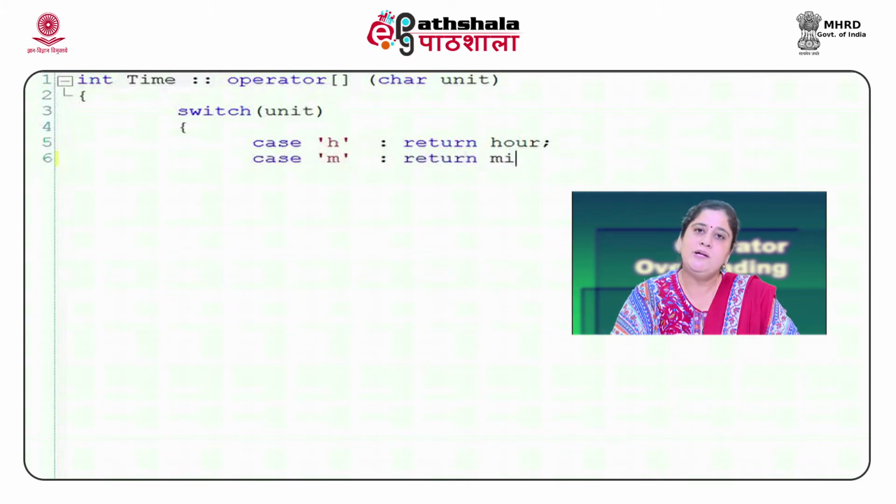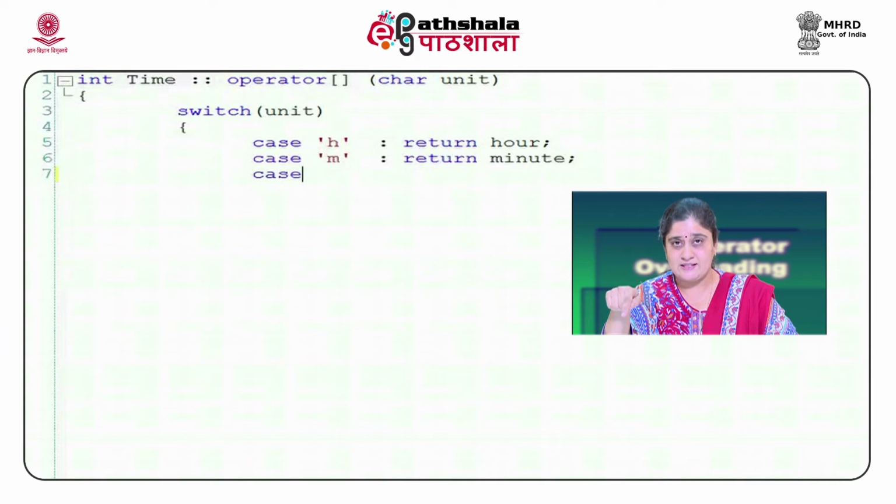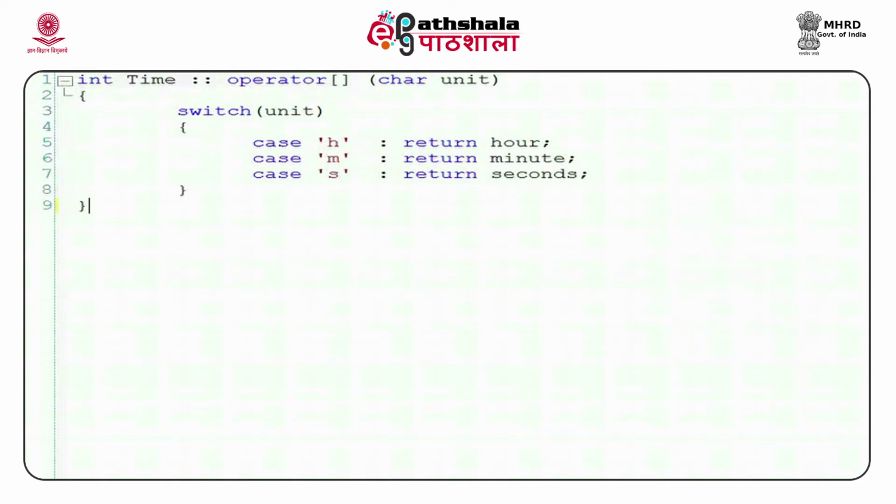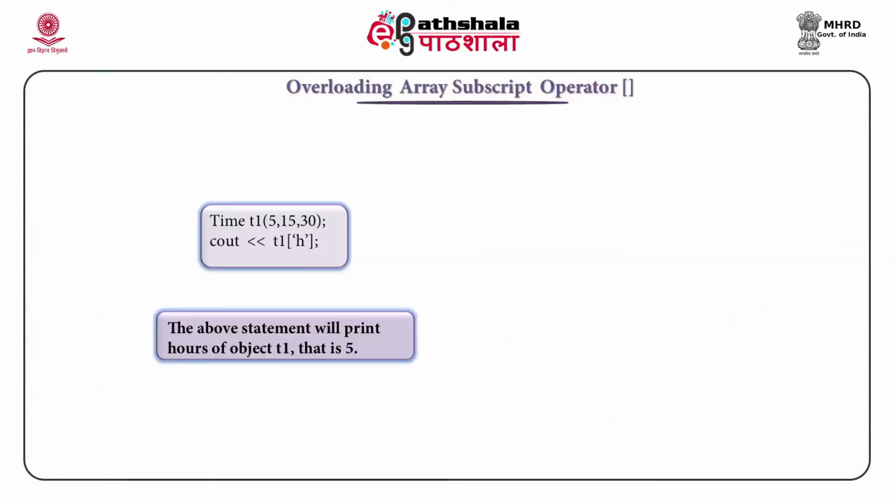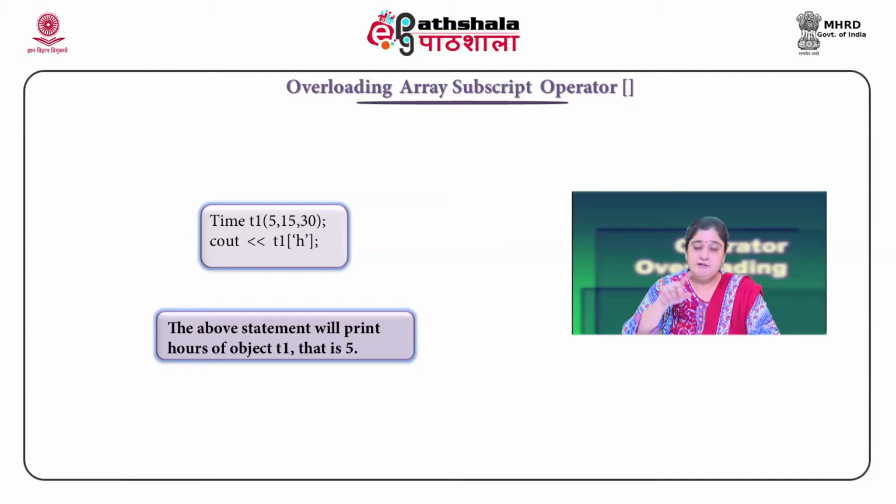Now, this function when overloaded will allow you to get hours, minutes or seconds depending on what character you pass as a subscript, which means if you pass h as a subscript, then the hours of the time object will be returned. If you pass a character m, then the minutes stored in the time object will be returned, and if you pass a character s, then the seconds in the time object will be returned.